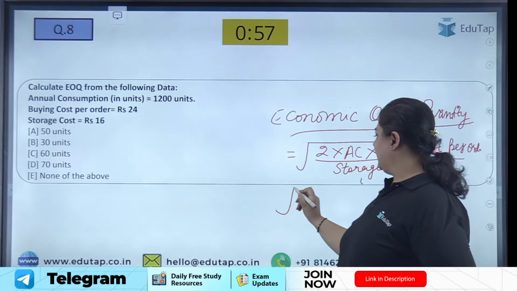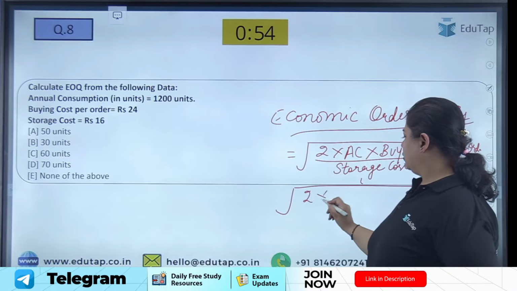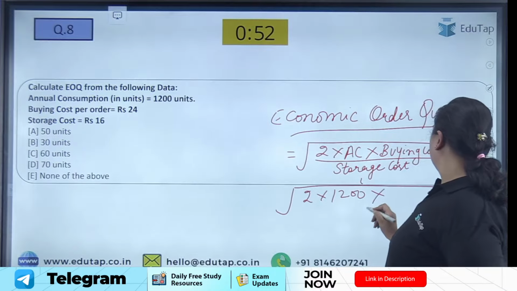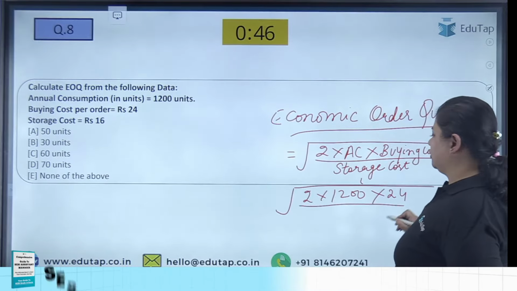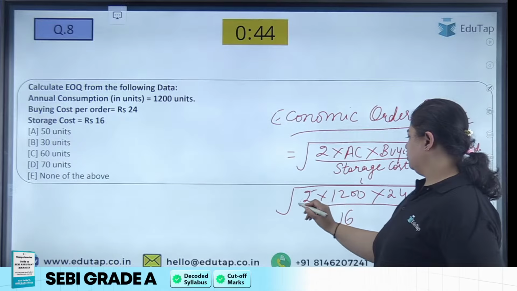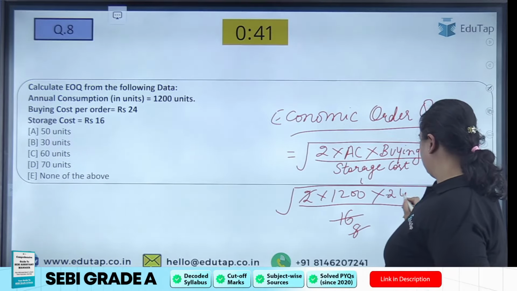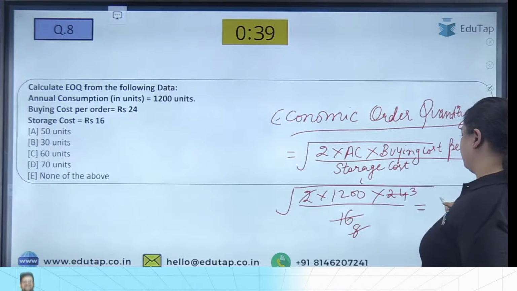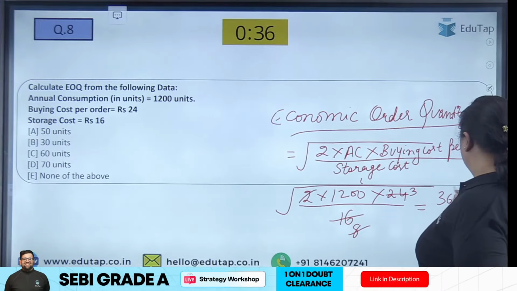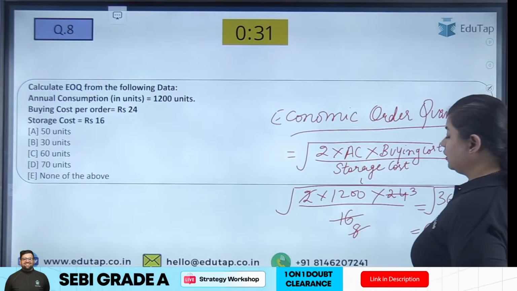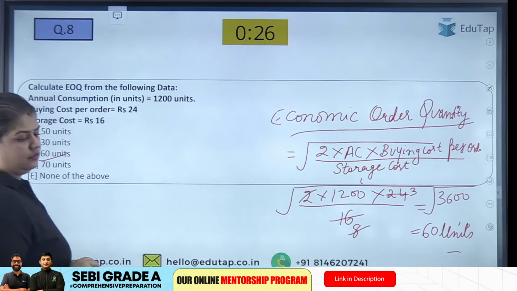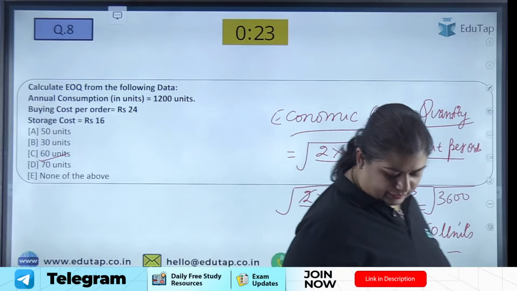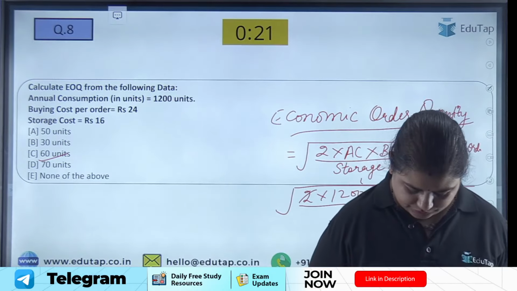So can you substitute the values? 2 into 1200 into the buying cost 24, upon storage cost 16. So it is 3600. Square root of 3600 is 60 units. So the answer is 60 units, option C. I hope you have answered it correctly. Yes, Arjun, very good.